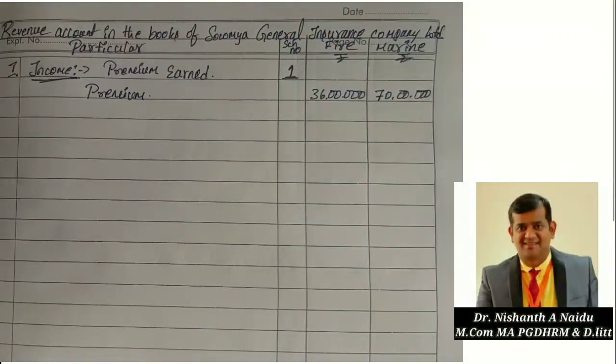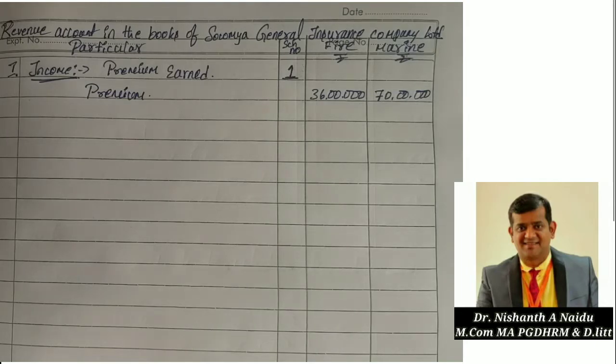Next, reinsurance premium receivable or received is always an addition. So you have to add, correct?